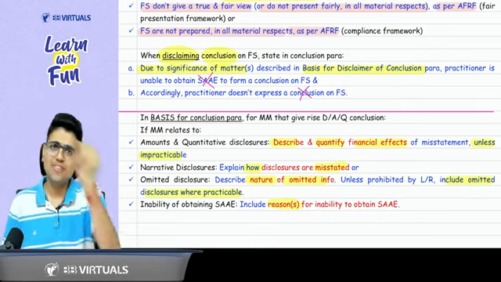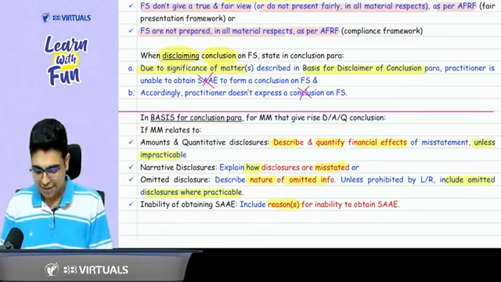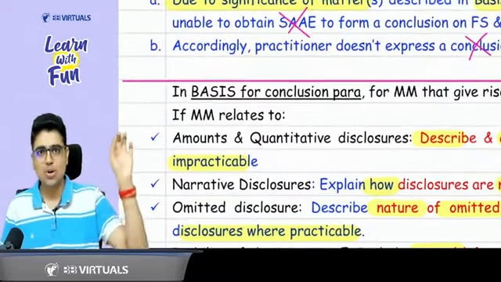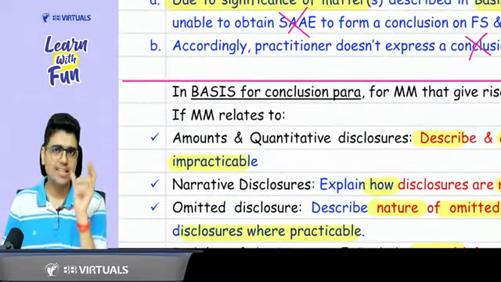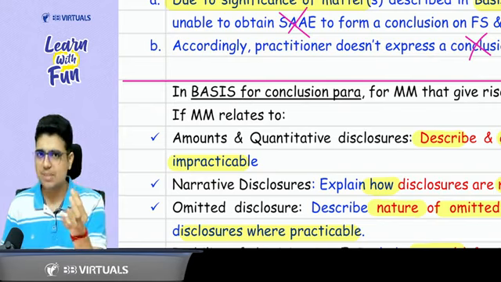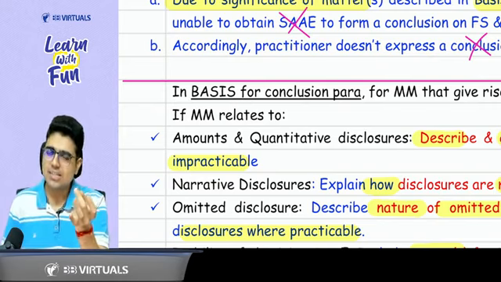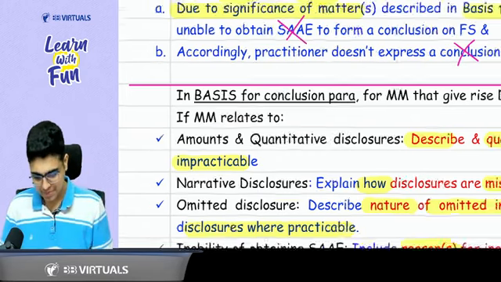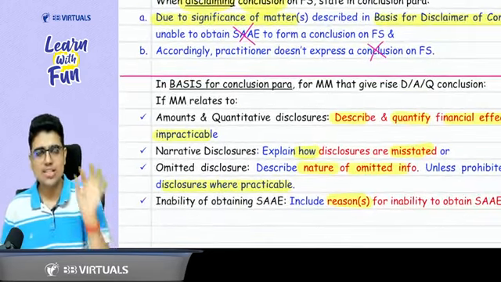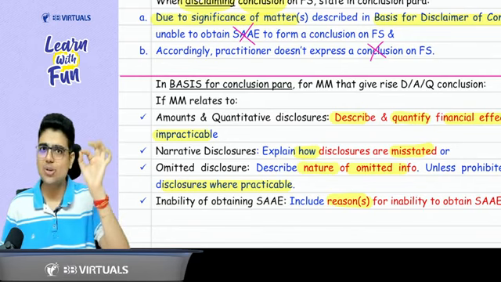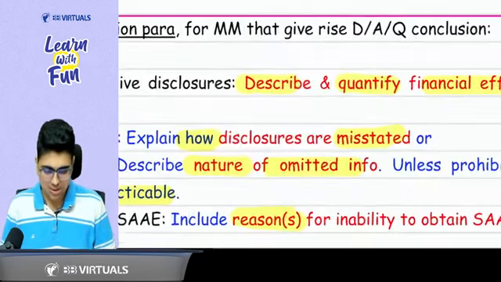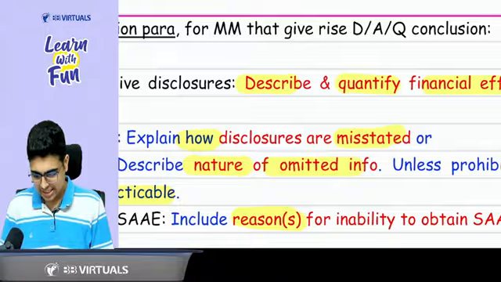Now, sir, omitted disclosure, disclosure is not there. Explain that there is an omission. Talk about that omission, the nature of the omitted information. Now people are curious to know what is that omitted information that management is not showing. So unless prohibited by law or regulation, you can include that omitted information in your report. Okay, sir. And last point is, if you did not get evidence, you need to disclose the reasons. What was the reason that you did not get sufficient and appropriate evidence?